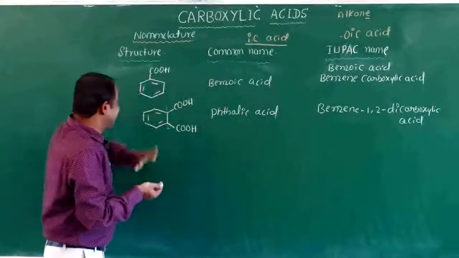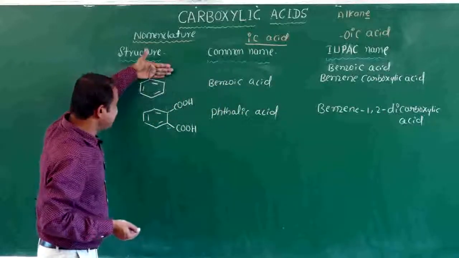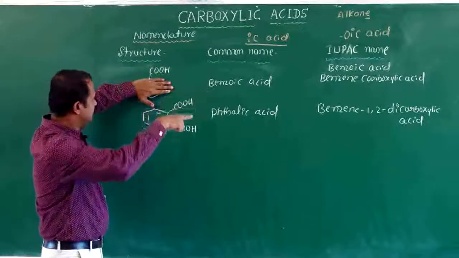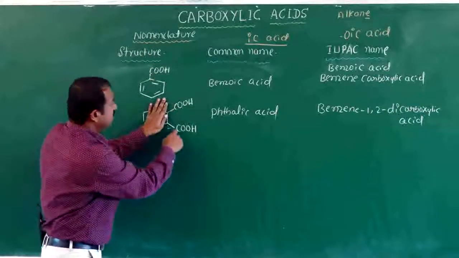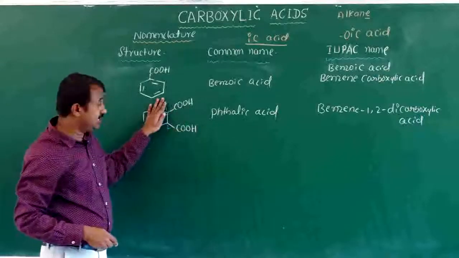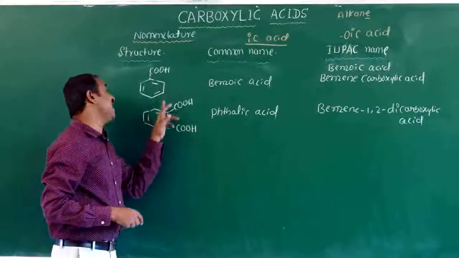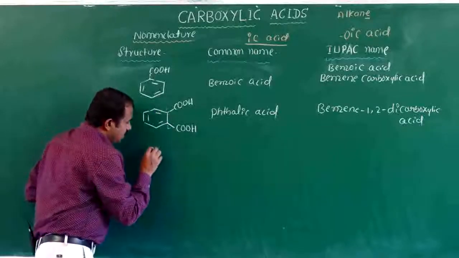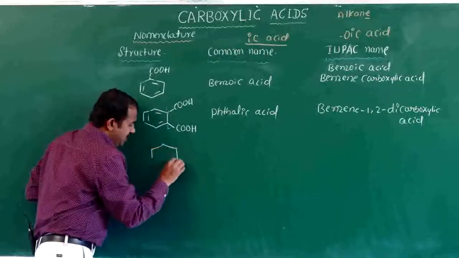You have to consider them separately: this is a benzene and carboxylic acid, so this is a benzene dicarboxylic acid, where the adjacent carbons carry the acid groups, a dioic acid.